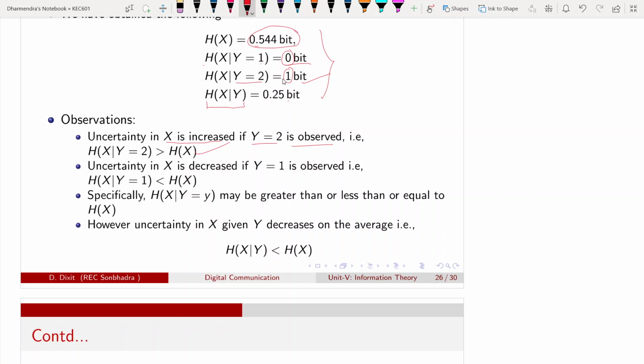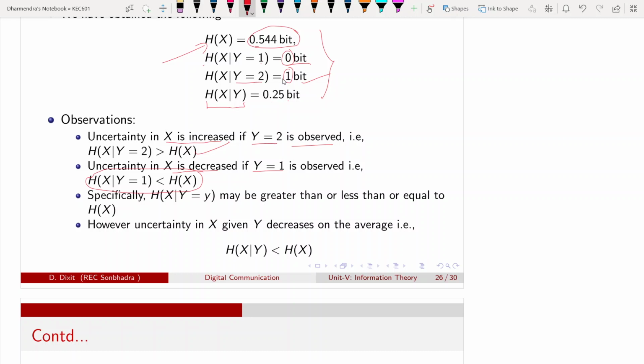The marginal entropy of x. Let me again explain. Uncertainty in x is increased if y equal to 2 is observed, because this is 1 bit, and entropy of x is 0.544 bit. Similarly, uncertainty in x is decreased if y equal to 1, that is 0 bit, because entropy of x is 0.544 bit.